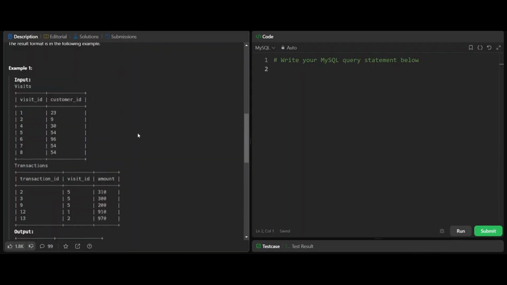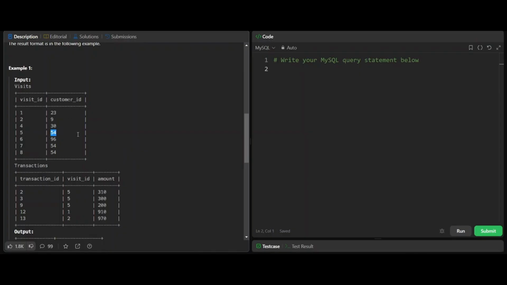We need to count the number of times each customer has made a visit but did not make any transaction. If they did not make any transaction, that means the transaction record will be null for those rows. Suppose we take this customer ID 54.